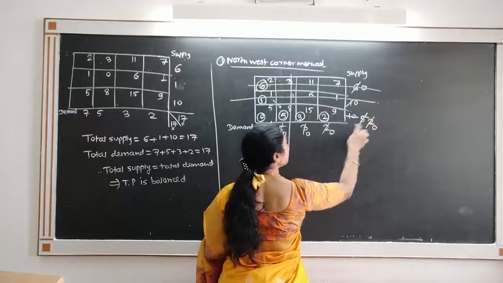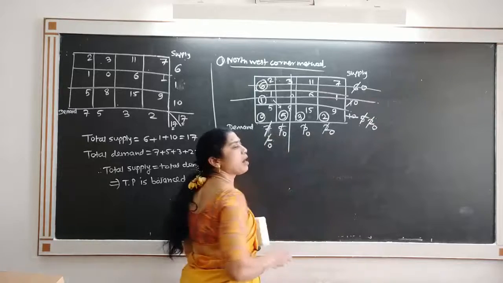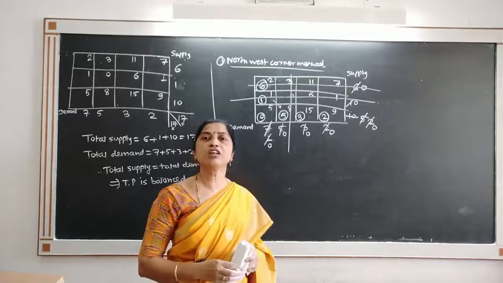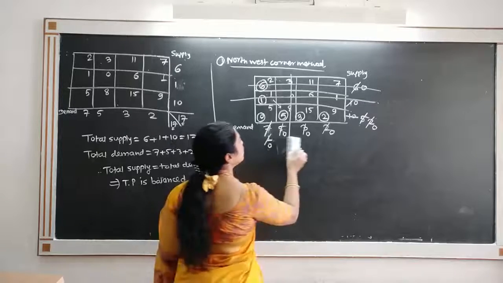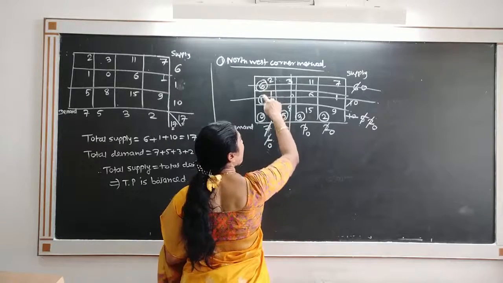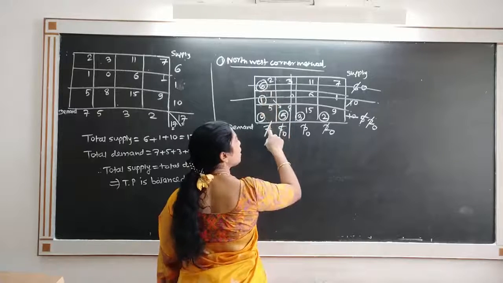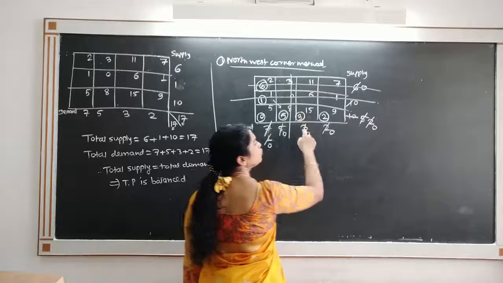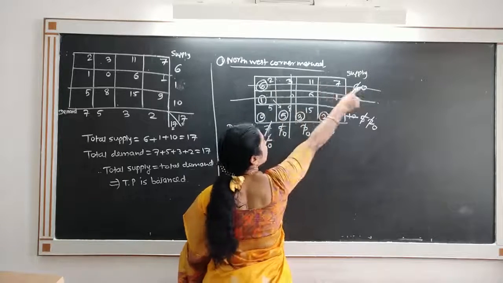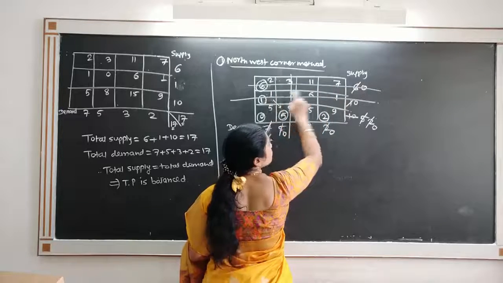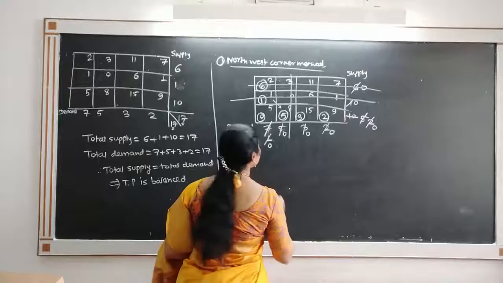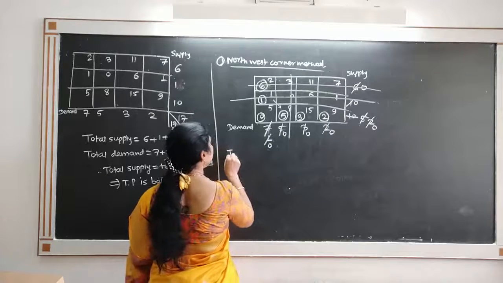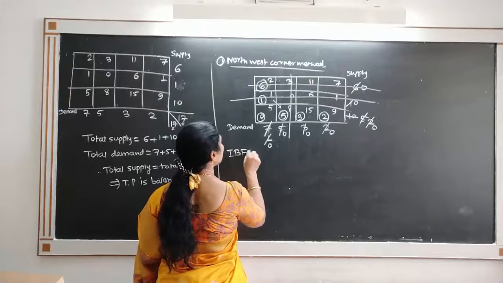Observe that every supply and every demand becomes 0, that is, all the requirements are satisfied, and therefore this is our solution. If you add column wise, 6 plus 1 is demand 7, demand 5, 3, 2. If you see row wise, supply 6, supply 1, 5 plus 3 plus 2, supply 10. That is the solution. So what is the initial basic feasible solution?